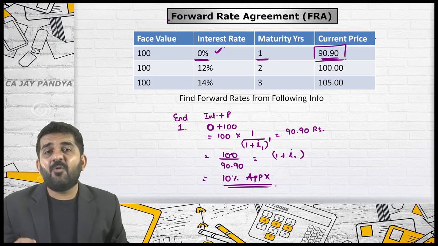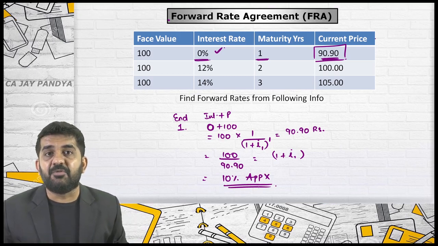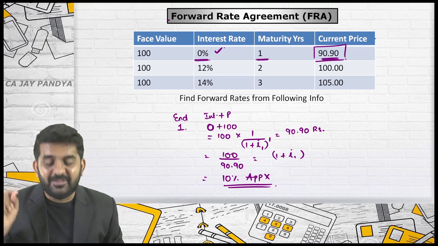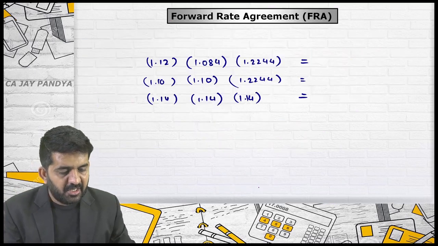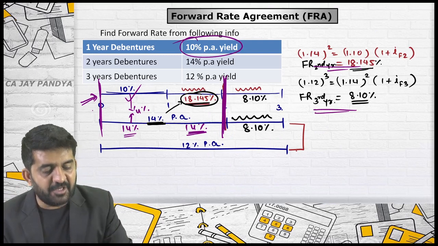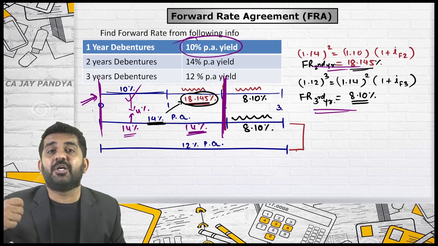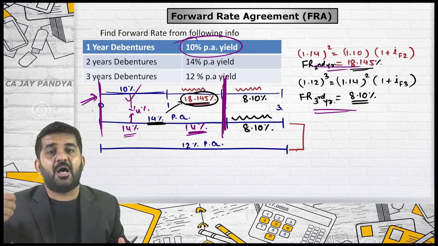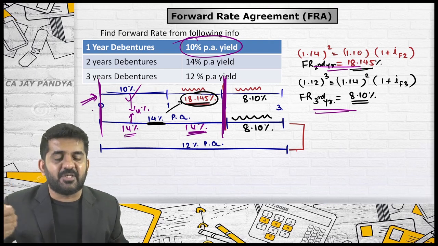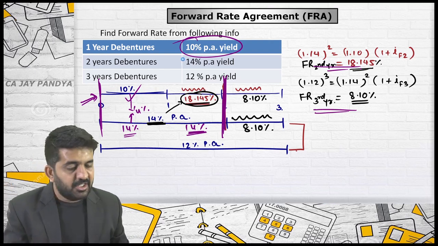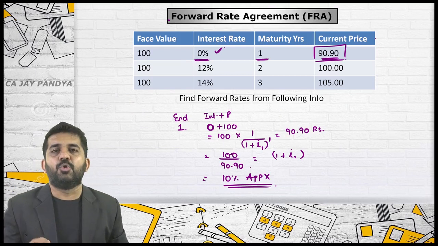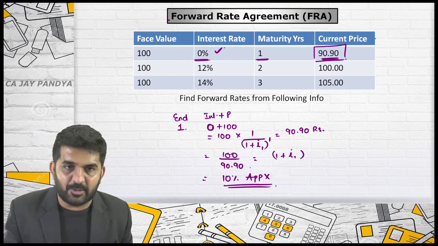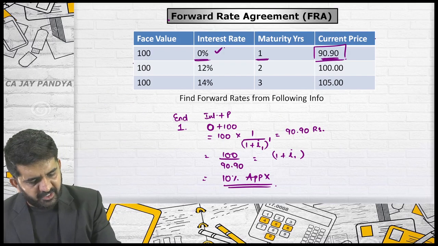Sir, why can't we do what we were doing in previous question? Because in the previous question directly the rate of interest is given, that is the debentures borrowing rate, investment rate. Here it is not given directly, so you need to understand the concept of present value. Try to concentrate for this.